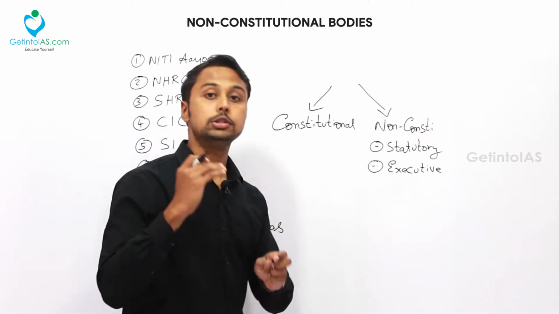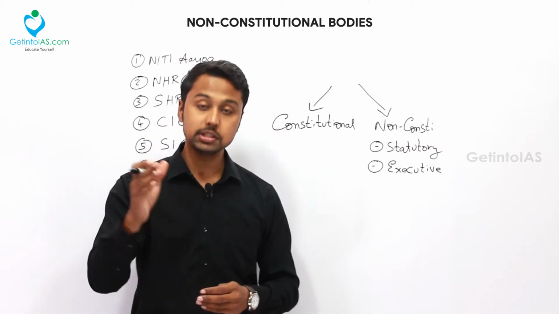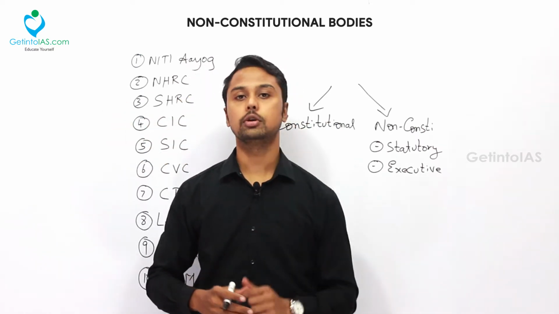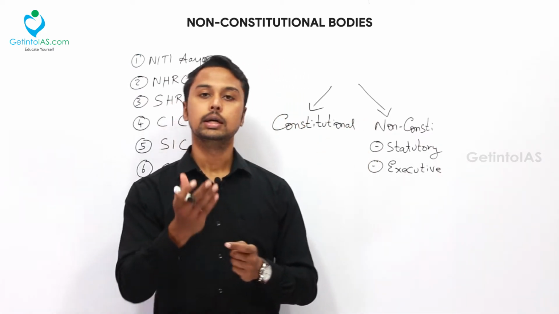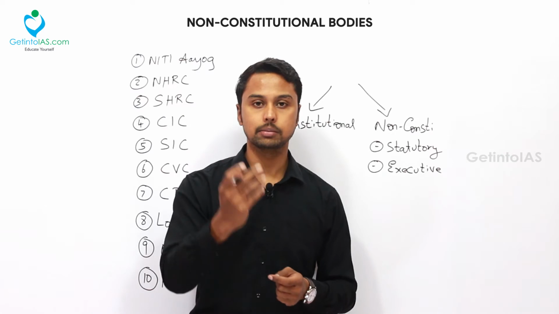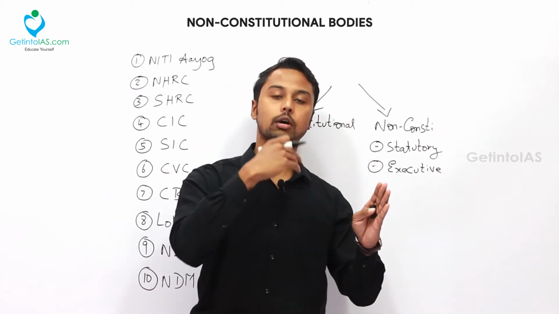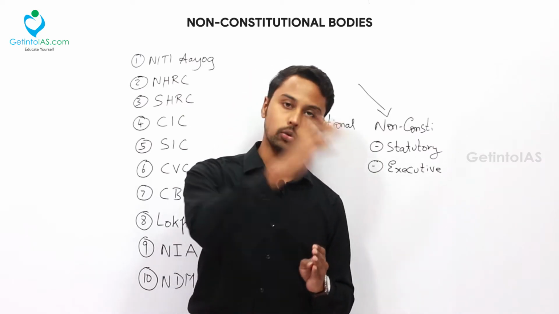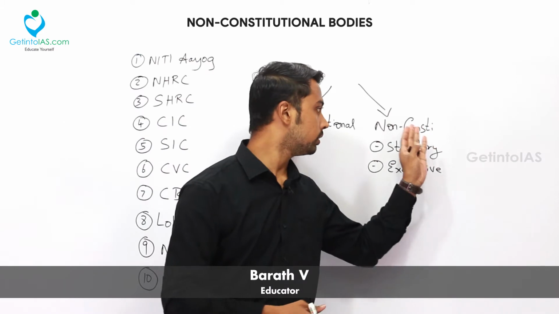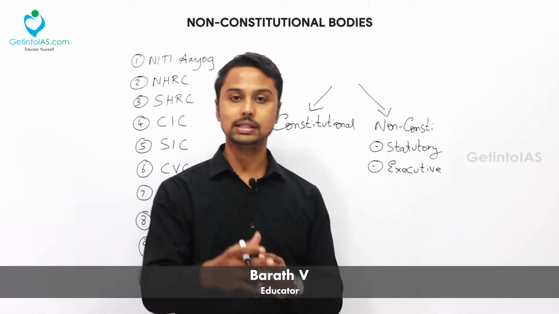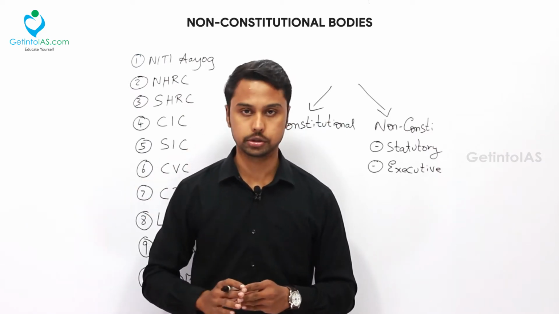So what is a constitutional body? A body which is present in the constitution, a body which is present in the original text of the constitution, that is known as the constitutional body. What is the example of constitutional body? Say for example UPSC, Finance Commission, Election Commission, these are originally present in the constitution. When the constitution of India was made, these bodies were present originally. That's why they are known as the constitutional bodies. On the other hand, when you talk about non-constitutional bodies, it means that these bodies are not present in the constitution, in the original text of the constitution.